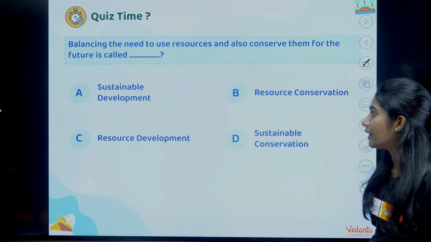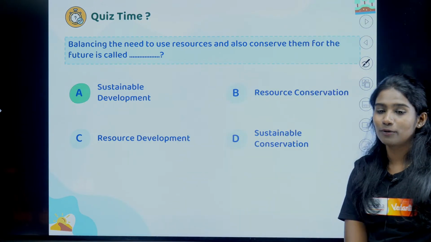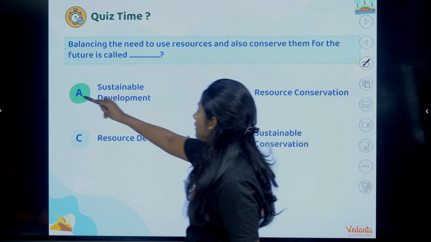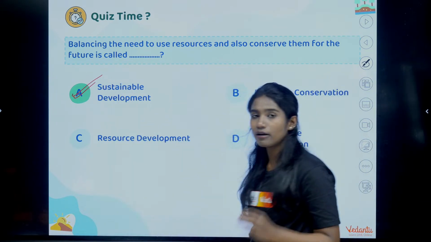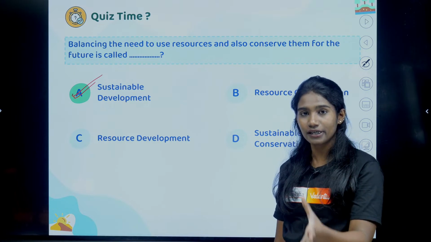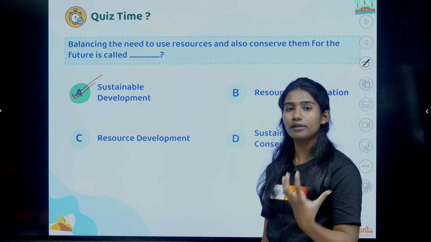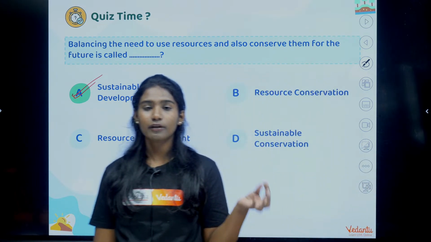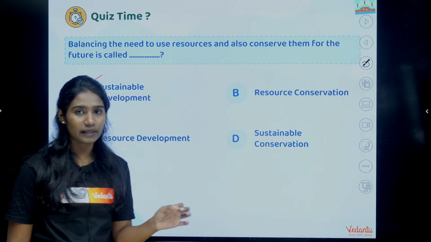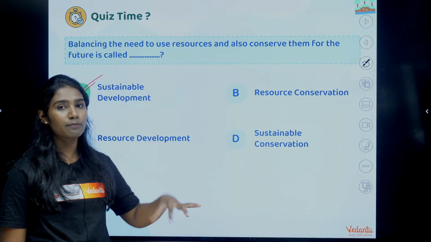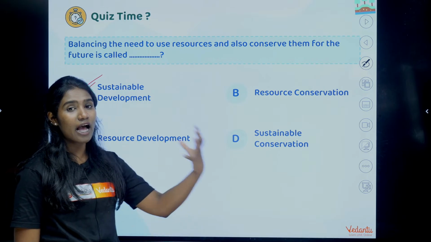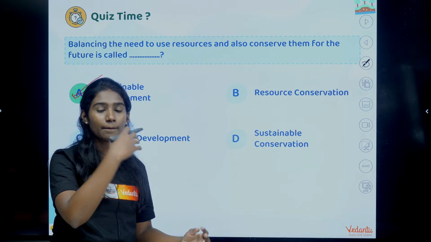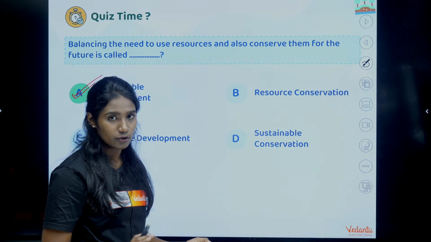Roshni says option A, and option A is the right answer, sustainable development. I told you, the development is important. We want technology, we want industries for which we will have to use the resource, but then we will have to use that properly. We will have to utilize that properly so that it will be available.